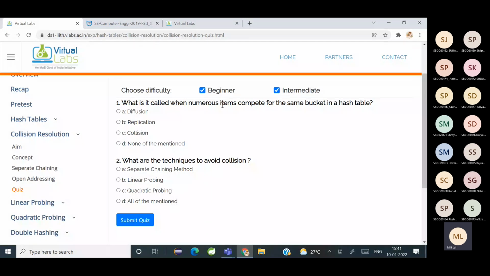What is it called when numerous items compete for the same bucket in the hash table? Collision. Yeah, collision. Okay, what are the techniques to avoid collision? All of the above. Yeah, all of the above.